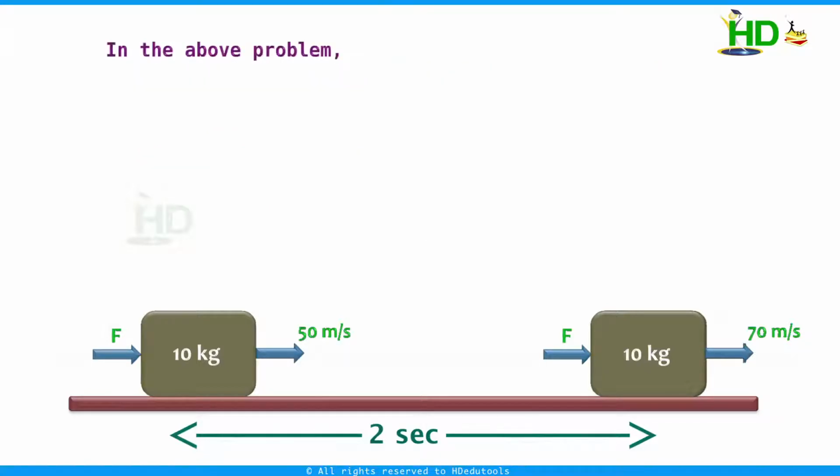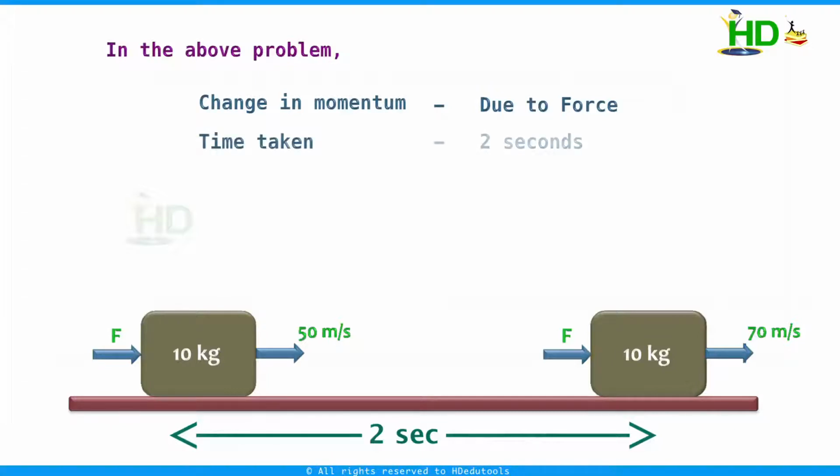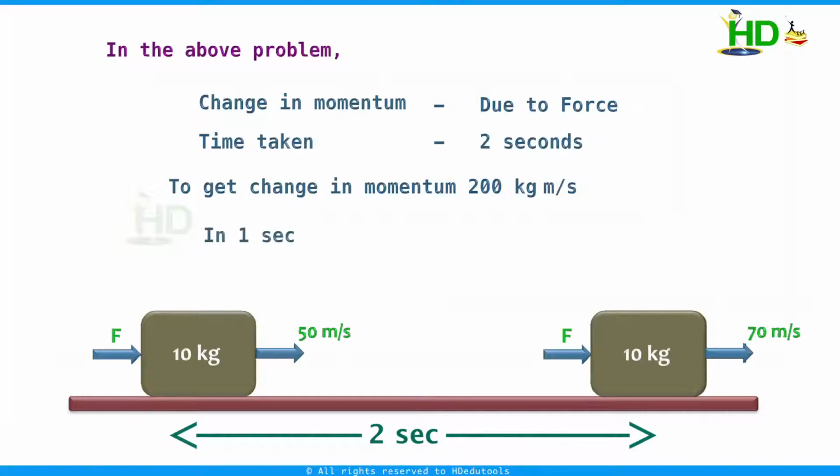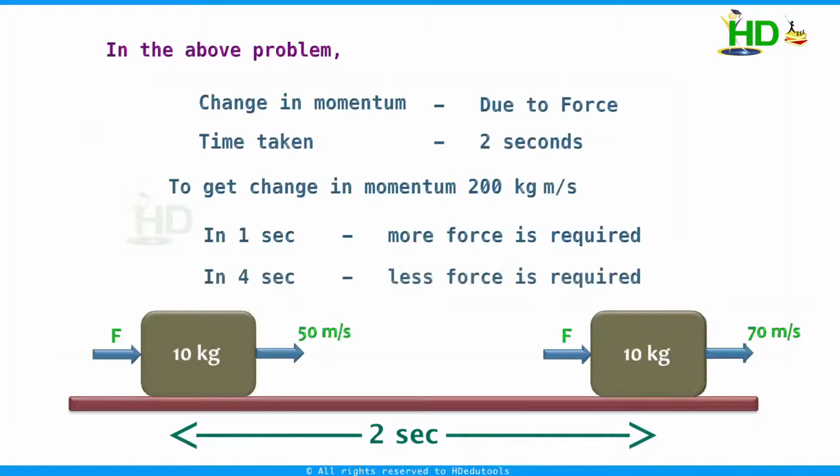In the above problem, due to which quantity the momentum is changed? Because of force. How much time has it taken? 2 seconds. That is, in 2 seconds, the change in momentum of the object is 200 kg meter per second. If I want to change the momentum by the same magnitude, 200 kg meter per second, in 1 second, how much force is required? Is it more force or less force compared to earlier? Yes, we require more force. If the momentum has to change in 4 seconds, then the force required is less compared to the previous one.